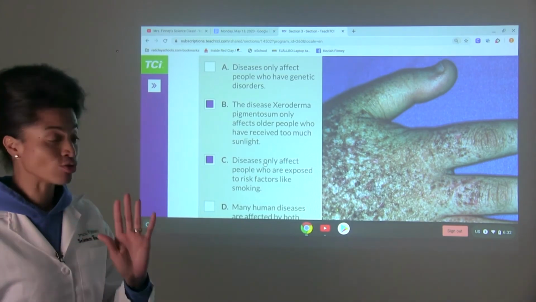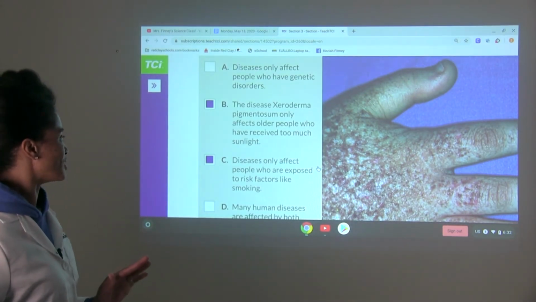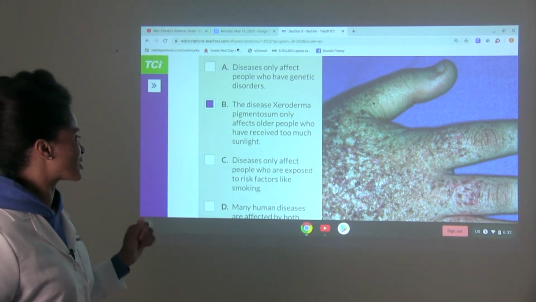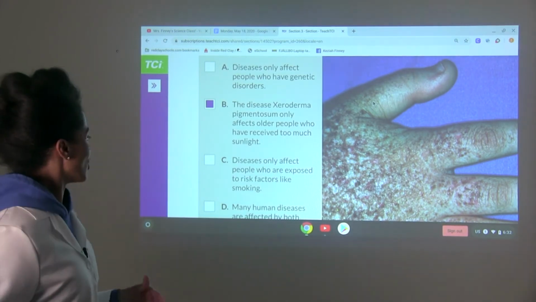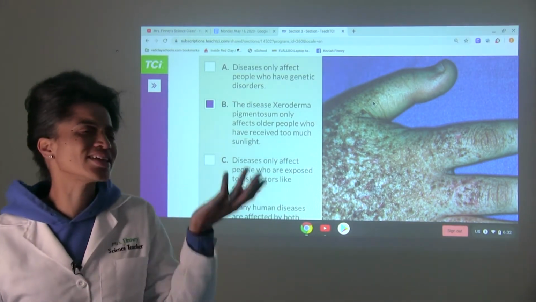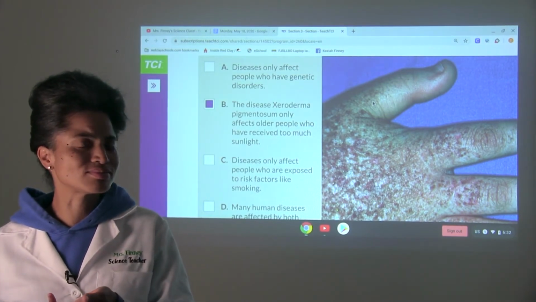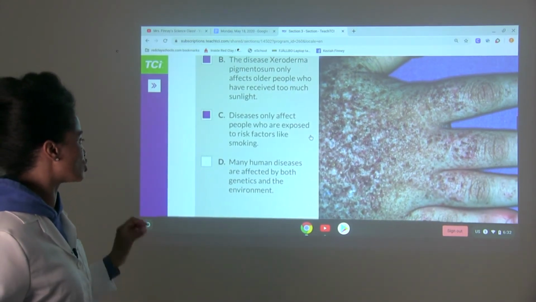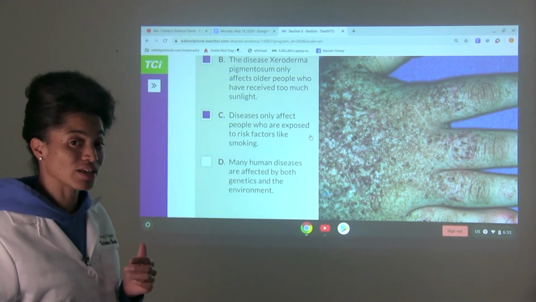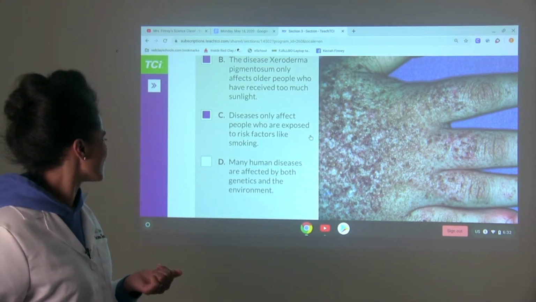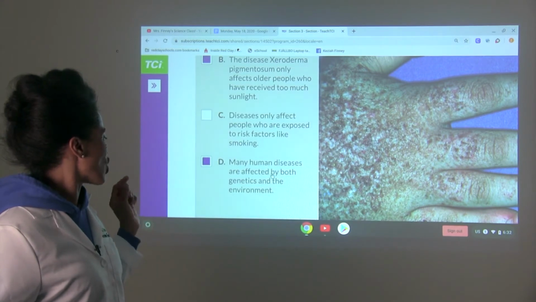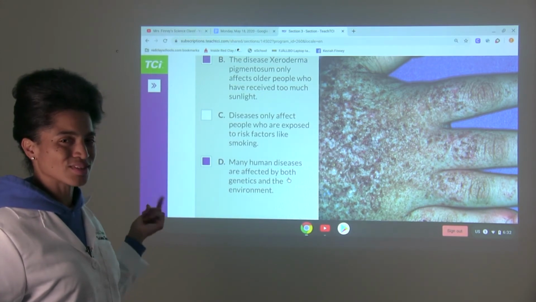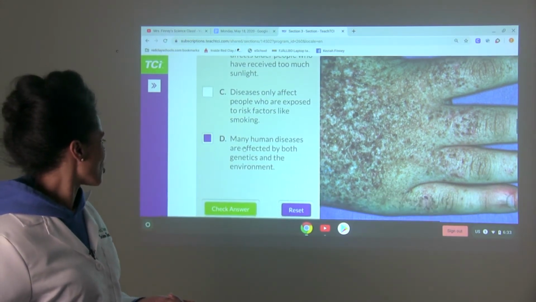A, diseases only affect people who have genetic disorders. B, the disease XP only affects older people who have received too much sunlight. Did we have any conversation about older people? C, diseases only affect people who are exposed to risk factors like smoking. Really? D, many human diseases are affected by both genetics and the environment. Feeling that one? Okay. All right, well, let's check and see.